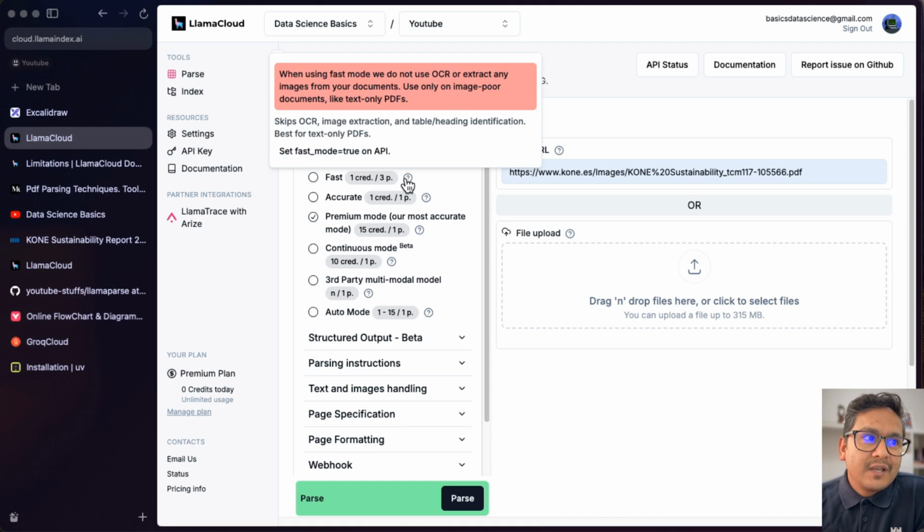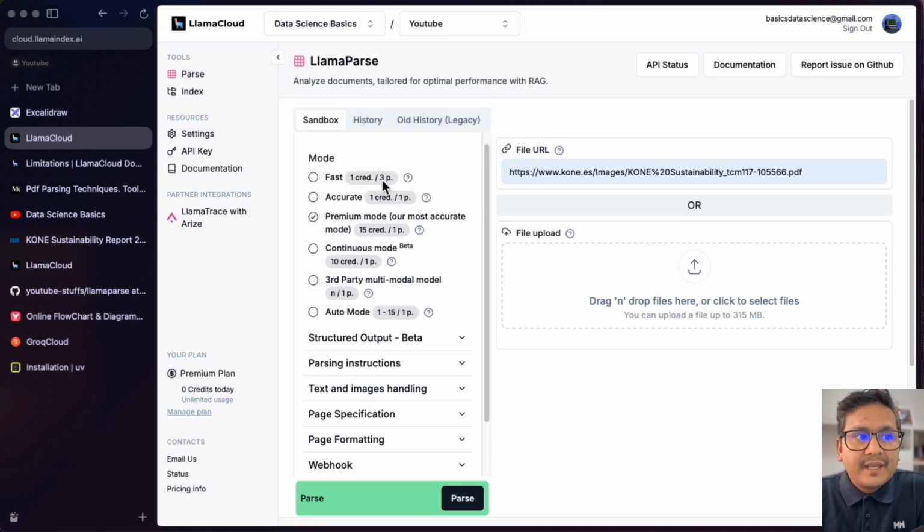The fast mode is, when using the fast mode, we do not use OCR or extract any images from your documents. Use on image-poor documents like text-only PDFs. So from this description, or the information already, you know when you need to choose this fast mode. Why I'm saying this is because you see here there is 1 credit per 3 pages, 1 credit per page, meaning that there is some credit that is being provided. Each page has some credits in it, right? For example, here if this accurate mode has 1 credit per page, but here the premium mode has 15 credits per page. So why is there 14 credits more?